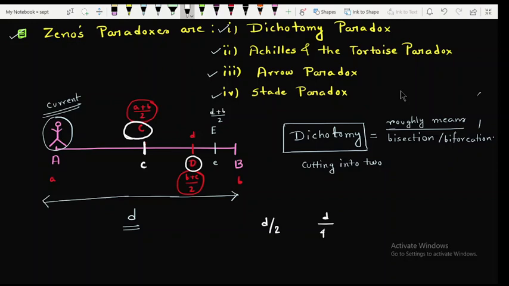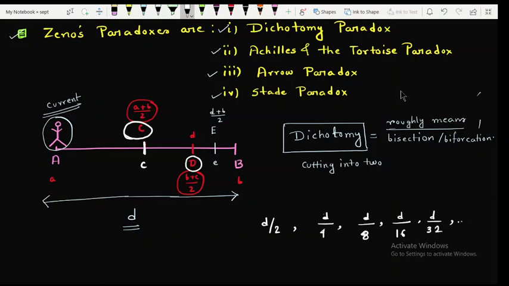So (B plus C) by 2 means you are traveling another distance d by 4, and after reaching the point capital D, you are planning to go to the point capital B, but here you also have to go to the point capital E, which is the midpoint of capital D and capital B. So now you are traveling the distance d by 8, okay, and in this manner you are traveling again and again half of the remaining distance, that means d by 16, d by 32, right?